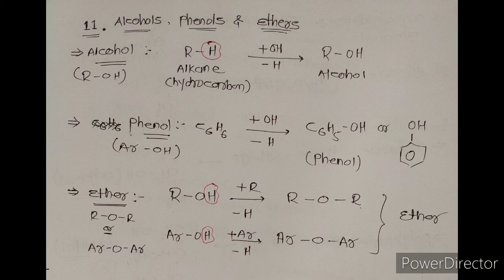It is called ether. And if we take phenol, then the hydrogen of the hydroxyl group of phenol is replaced by an aromatic ring, and we get ArOAr. It is also known as an ether. Here R stands for an alkyl group, meaning methyl, ethyl, propyl, etc., while Ar stands for an aromatic ring, meaning a benzene ring.